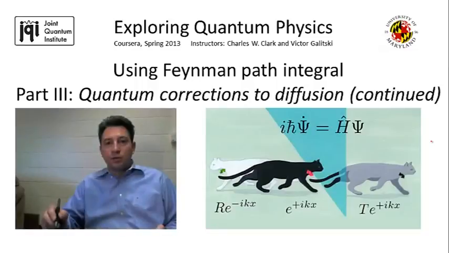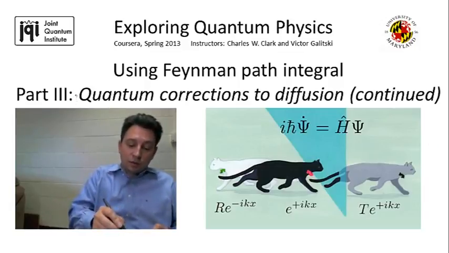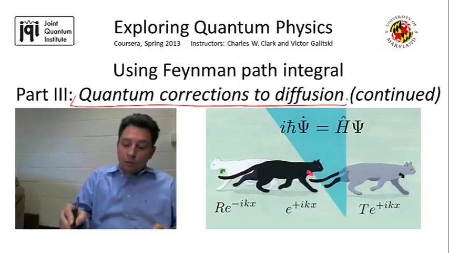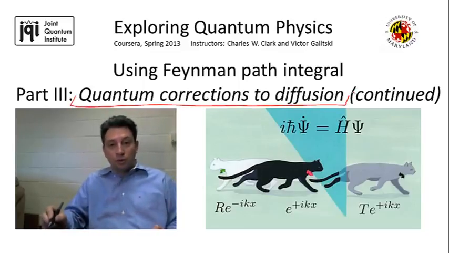So in the second part of this segment, I'm going to elaborate on the weak localization phenomenon, and in particular, we'll discuss in more detail the self-crossing trajectories that are responsible for it, and we'll identify the physical circumstances under which they're actually important. And this discussion is going to be under the title I put here, Quantum Corrections to Diffusion.